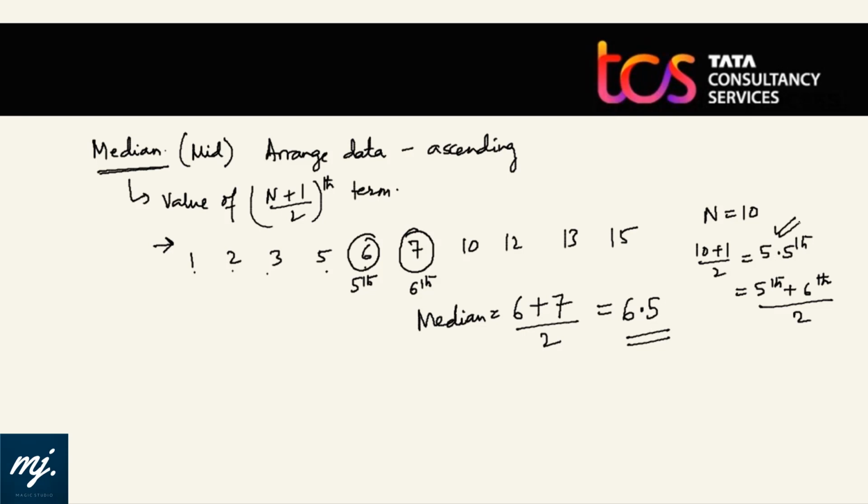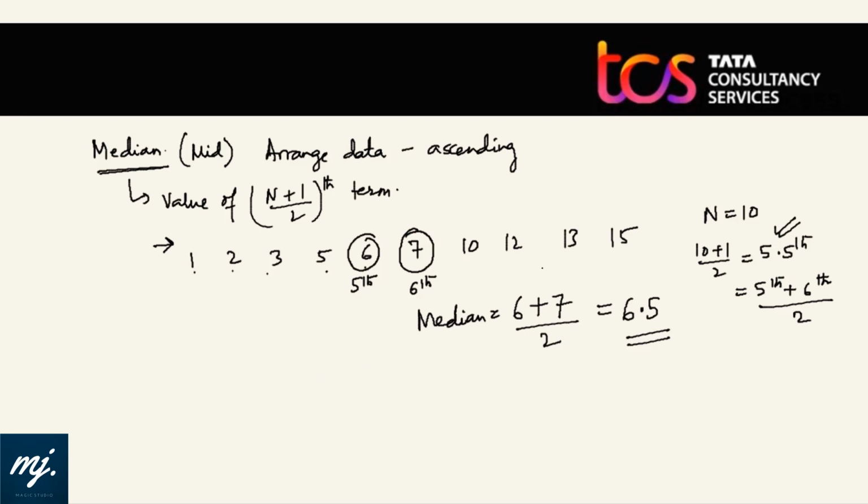Please don't write median as 5.5. Median is the value which has been stationed at the 5.5th position, which is nothing but the average of the 5th position value plus the 6th position value divided by 2. Since we are talking about average, it is divided by 2.